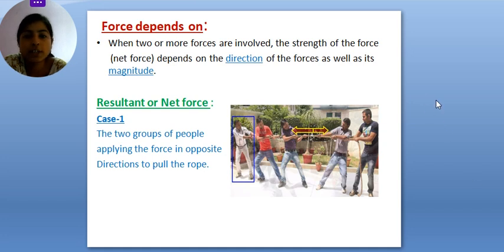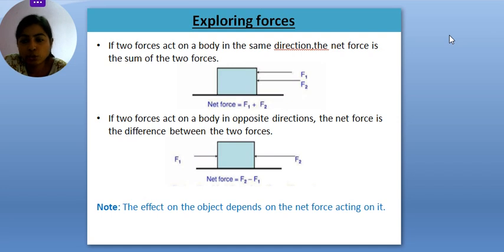Before we study this, we will see that force depends on two things, and those two things are direction and magnitude, right? Why am I saying that force depends on direction and magnitude? Because if the magnitude or the direction changes, it will change the effect of the force. Suppose in this case two forces act on a body in the same direction. If the forces act on a body in the same direction, the net force will be the sum of the two forces. You can see that F1 and F2 are both acting in the same direction. So what is the net force? Net force will be F1 plus F2, right?